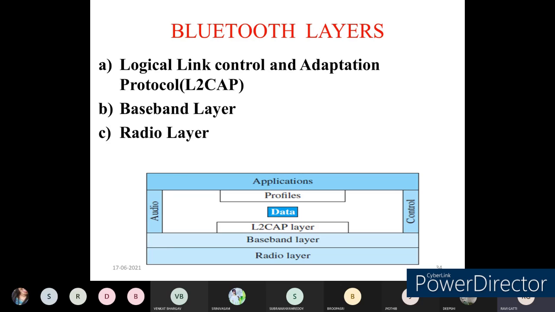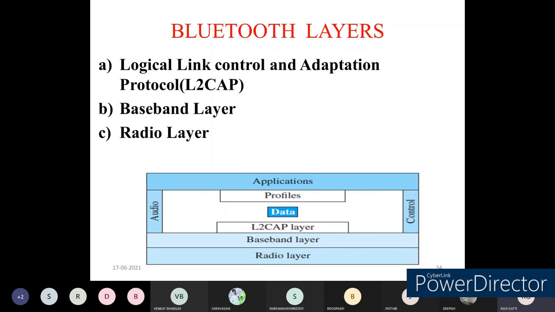One more layer we have is a very important layer in the Bluetooth protocol stack. We call it the logical link control layer, or the L2CAP layer, that is, logical link control and adaptive protocol. It is responsible for interfacing your data with the baseband layer.